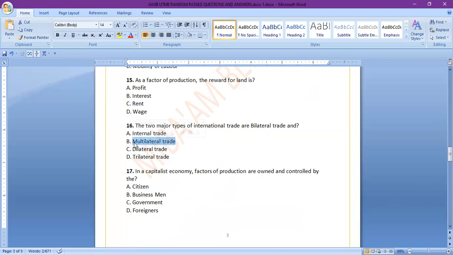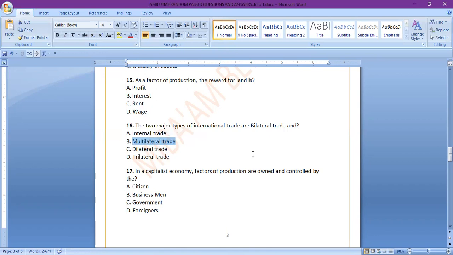Bilateral is between two countries, just two countries. Maybe let's say Nigeria and China, or Nigeria and USA, or Nigeria and maybe Brazil, any of the trading partners. When you consider just the international trade between those two countries, it is known as bilateral trade. But the other one is multilateral. Multilateral means three or more. When the countries that are into trade are more than two, consider it as multilateral trade and not internal trade.